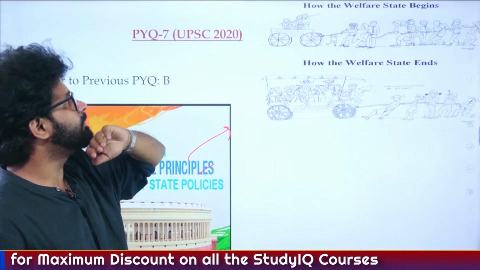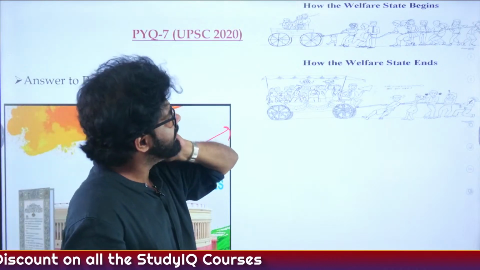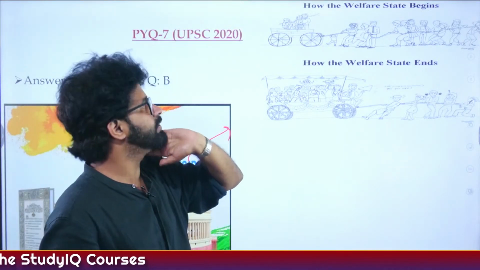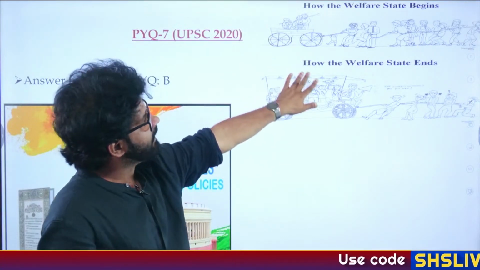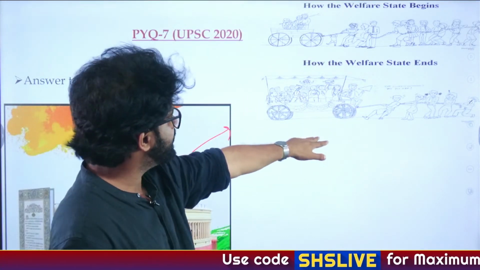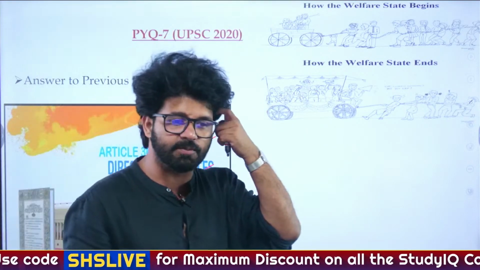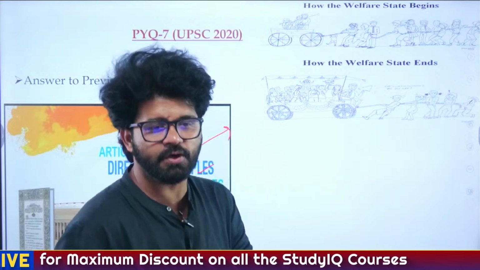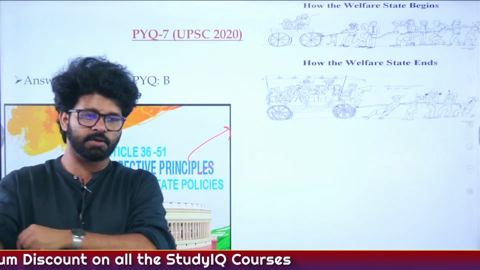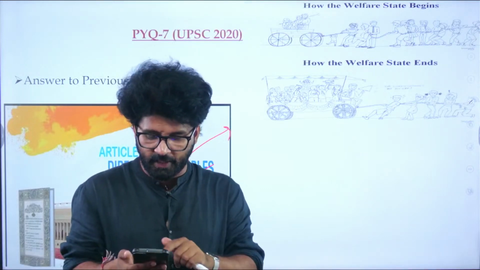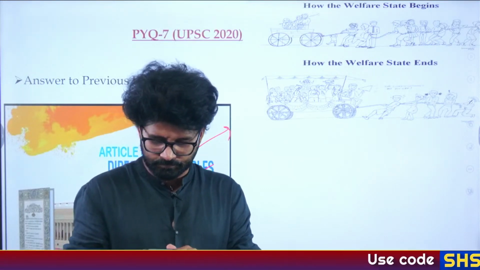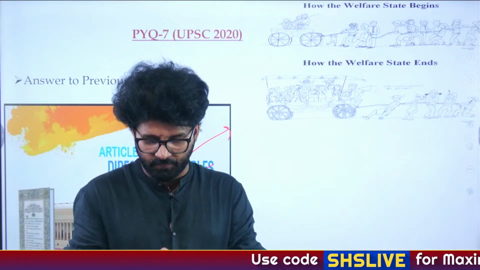Anyways, Mishra sir has started the polity crash course from today. So do watch it. You will understand these things in a much better manner there as well. But first of all, tell me this, how the welfare state begins, how the welfare state ends. What do you understand by this particular image? Anything which you can understand from this image? Very good, Charita. Where in Andhra Pradesh? Guntur, Nellore, Vijayawada. Farmer subsidy also. Very good.